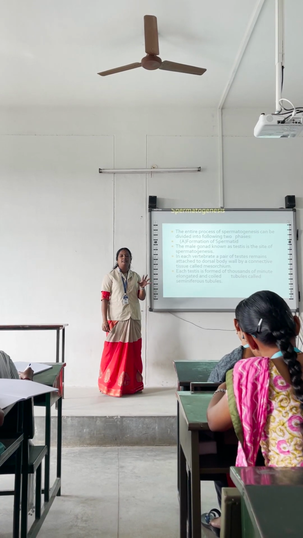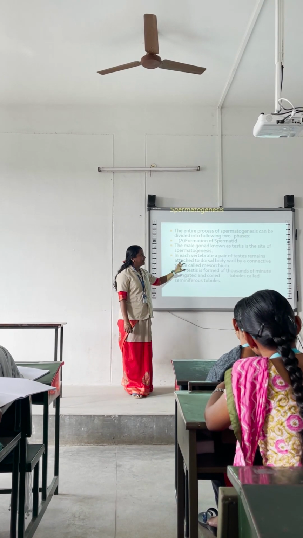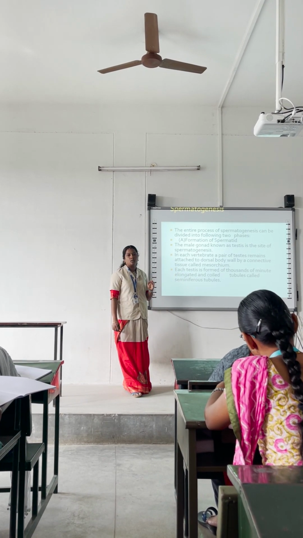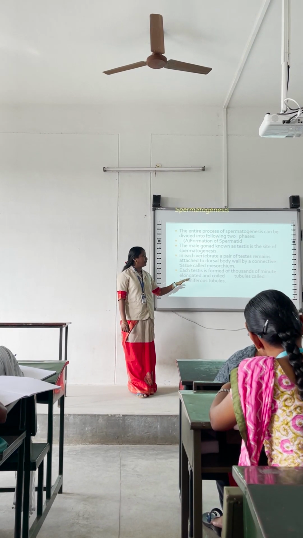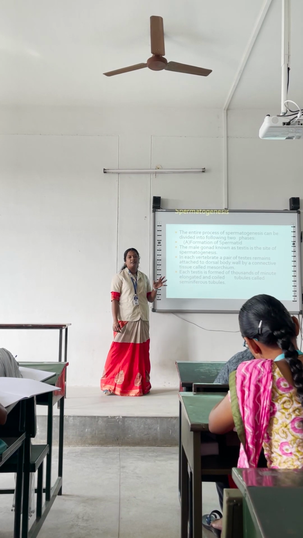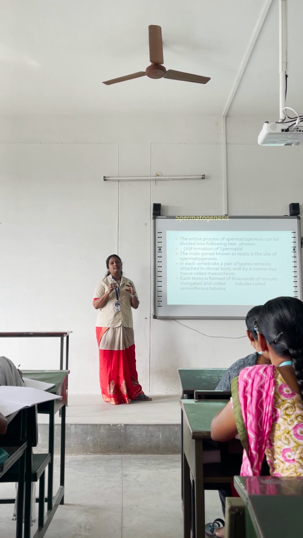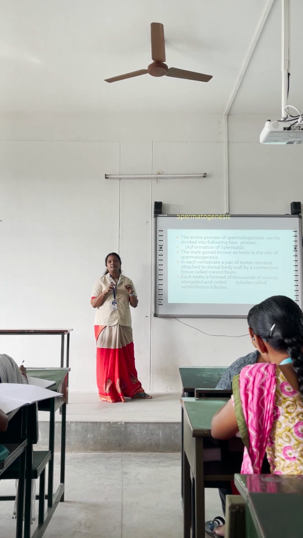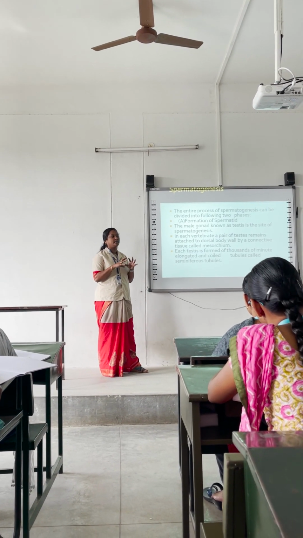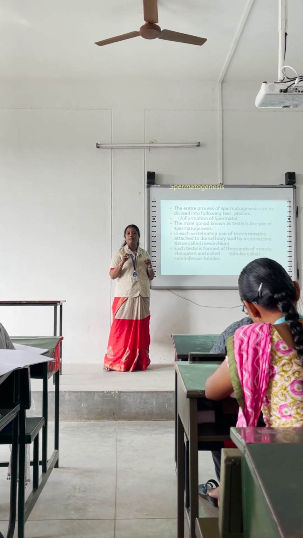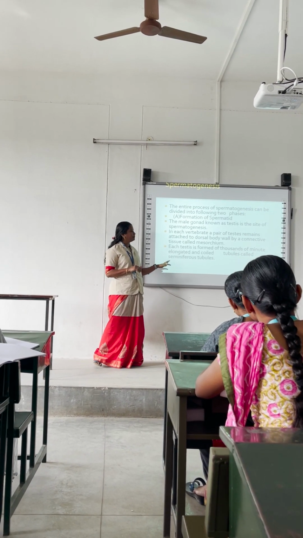So thousands and millions of sperm cells can be produced.